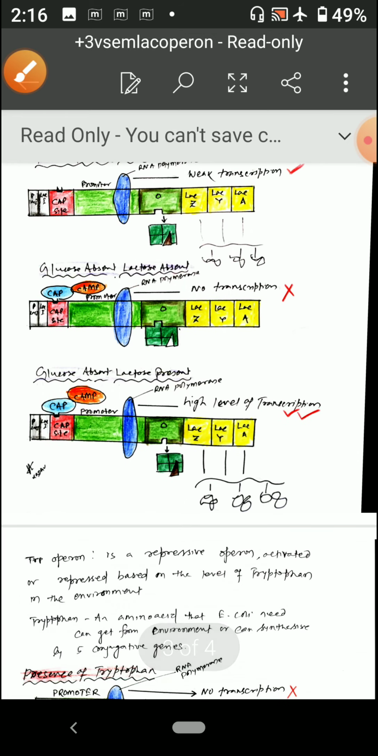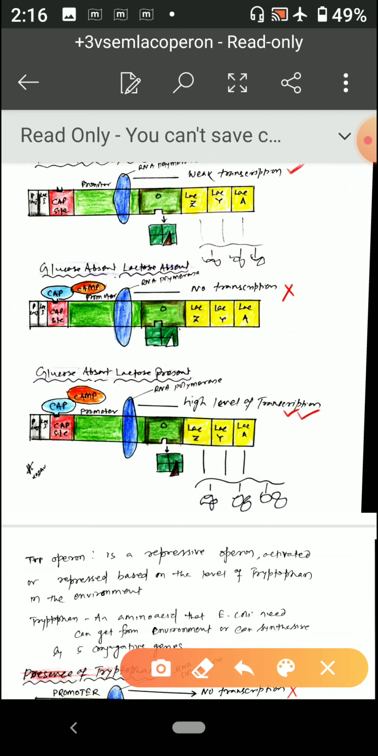In the fourth condition, glucose is absent and lactose is present. This is the most ideal condition, right? When glucose is absent, naturally the CAP and cyclic AMP will be formed, and they will bind with the CAP site to have a stronger bond with the promoter, so that there is a chance of a high level of transcription. That is the first part.